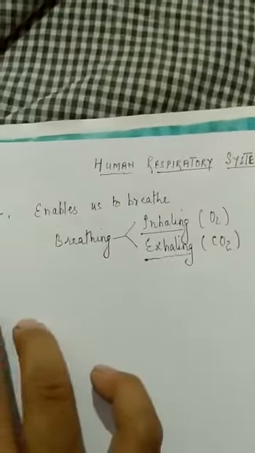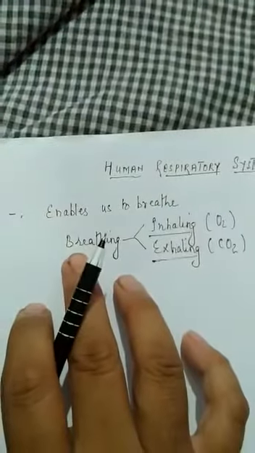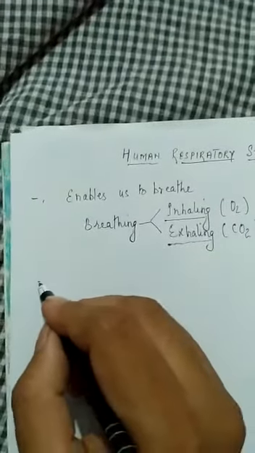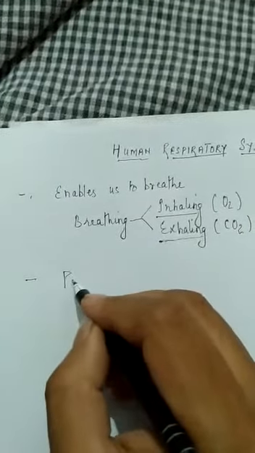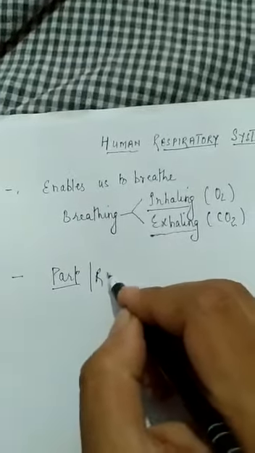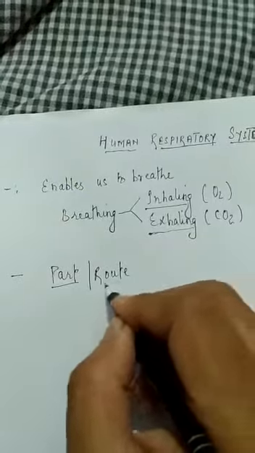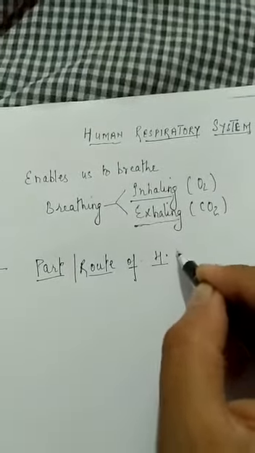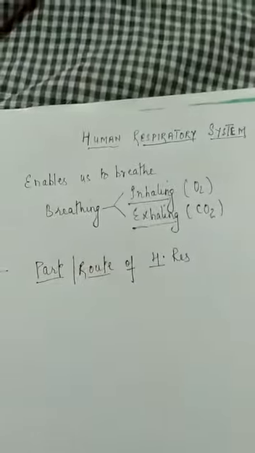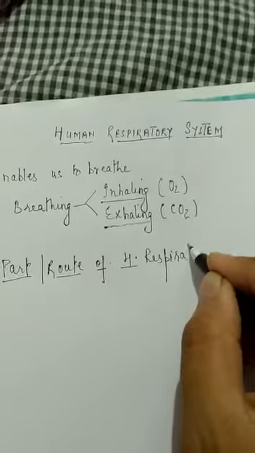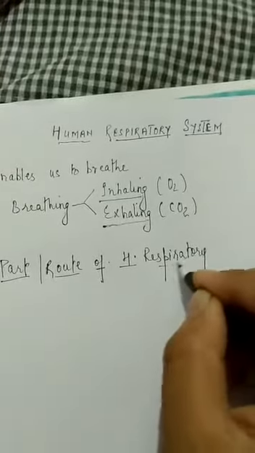Now, what are the parts that are involved in the human respiratory system? Or you can say the route of the human respiratory system.